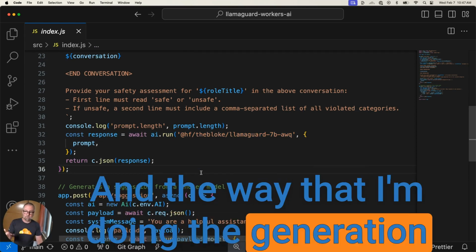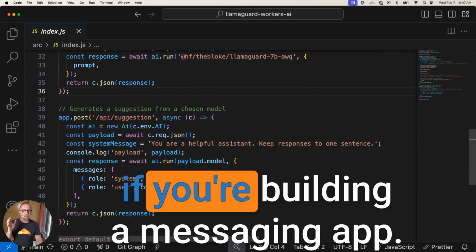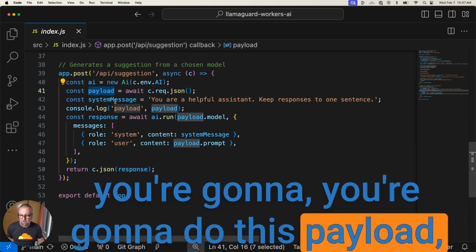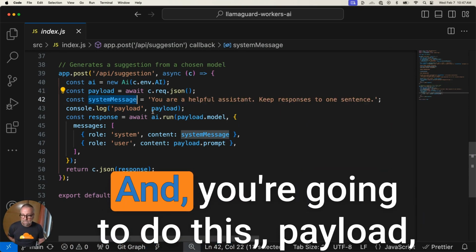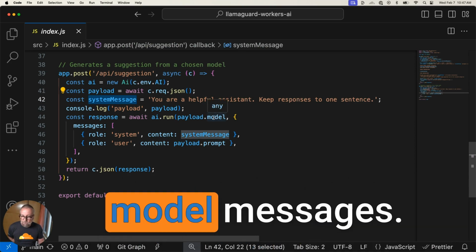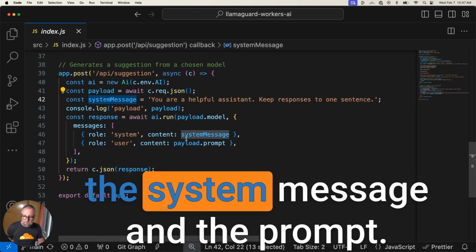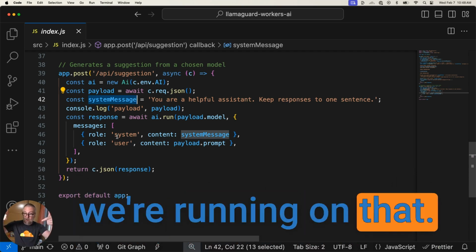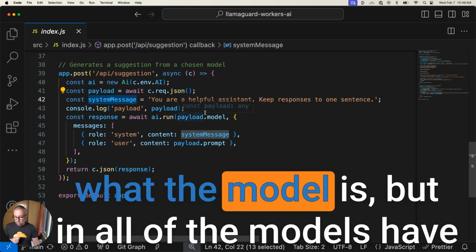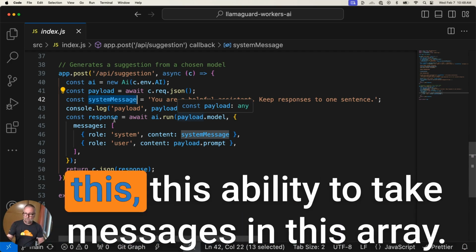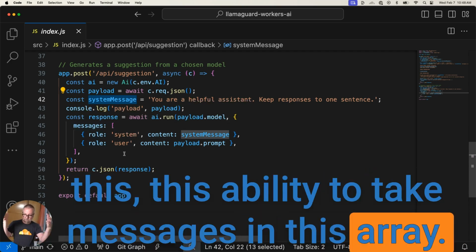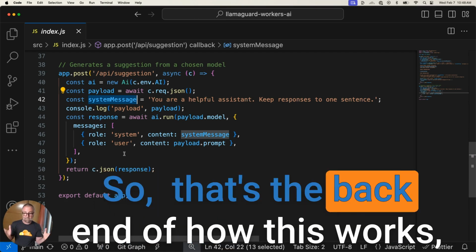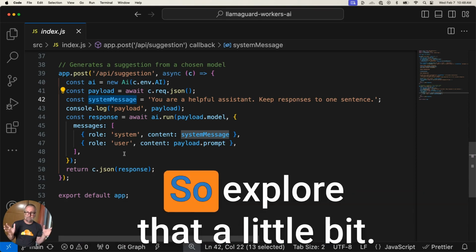And the way that I'm doing the generation is very similar. This is kind of what you might feel like if you're building a messaging app, this little one-liner here. You pass in a system message and the prompt as the payload messages. So you pass in the messages to this, and we're running on that. Again, I'm letting you choose what the model is, but all of the text generation models available in that dropdown have this ability to take messages in this array. So that's the back end of how this works, which is really nice. So explore that a little bit.